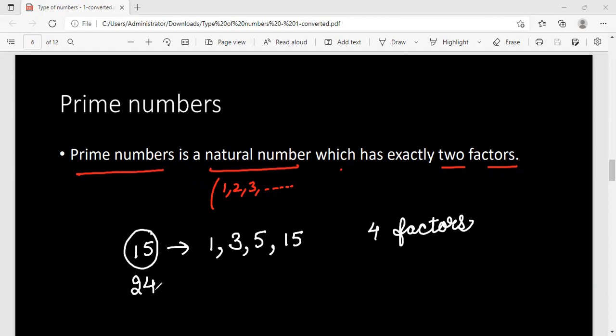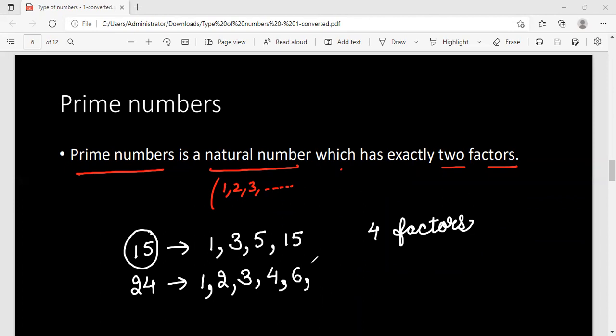Let us take one more number. Let us take 24 now. This is a big number. Pause the video and try to write all the factors of 24 by yourself. Now let us see. 1, then we have 2. 2 is dividing 24. 3 is dividing 24, 3 8s are 24. 4 is dividing 24. 5 is not dividing 24 because when 24 is divided by 5, the remainder will be 4. I think you can manage this kind of calculation. Now, if I go to 6, 6 4s are 24. 7 is not a factor of 24.